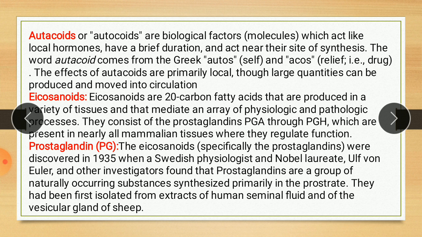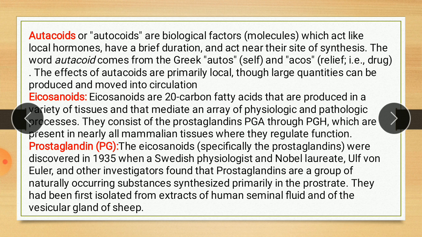Prostaglandins were discovered in 1935 when a Swedish physiologist and Nobel laureate, Ulf von Euler, and other investigators found that prostaglandins are a group of naturally occurring substances synthesized primarily in the prostate.